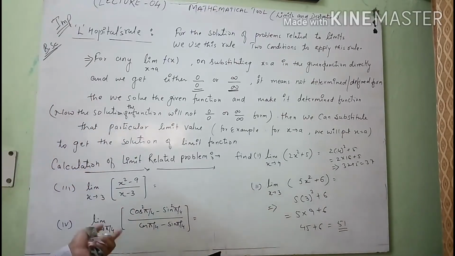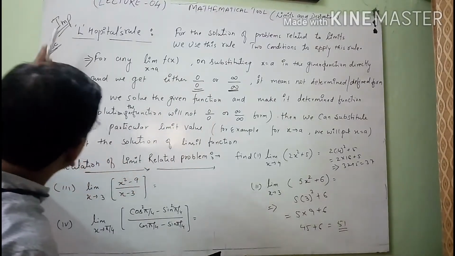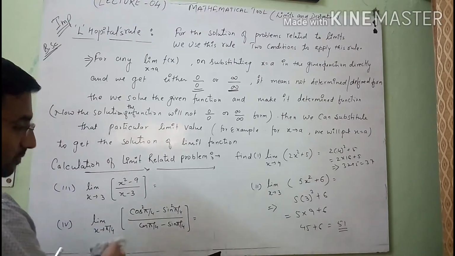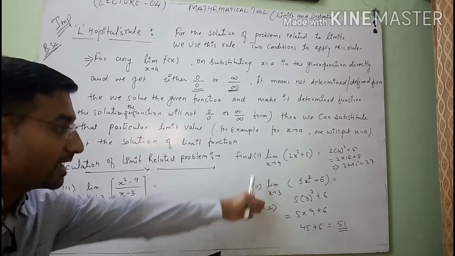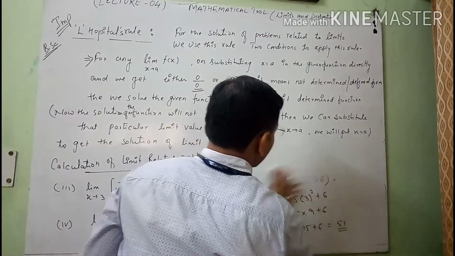But in this problem, you will see how we will solve this type of problem with the help of L'Hopital rule. First of all, I will try to solve this problem in a direct manner as I have done in the previous two cases. So see here what you will do.